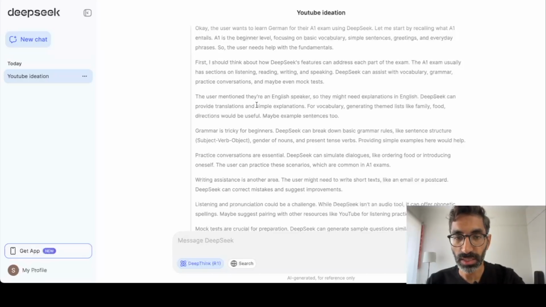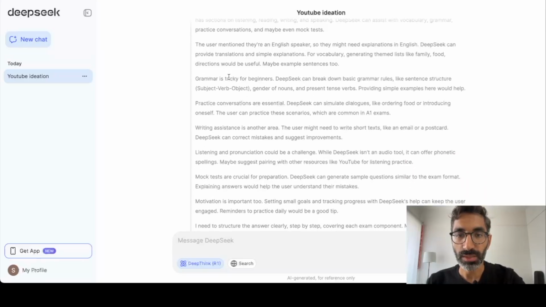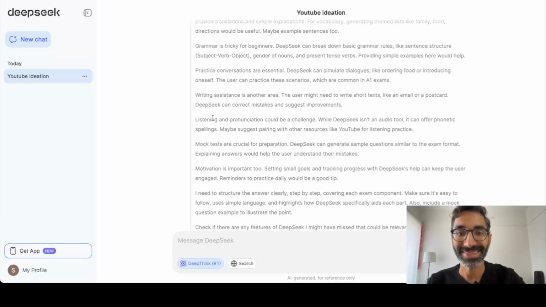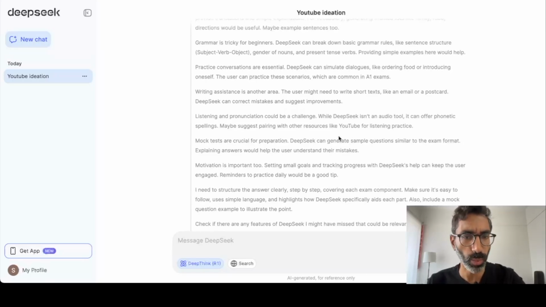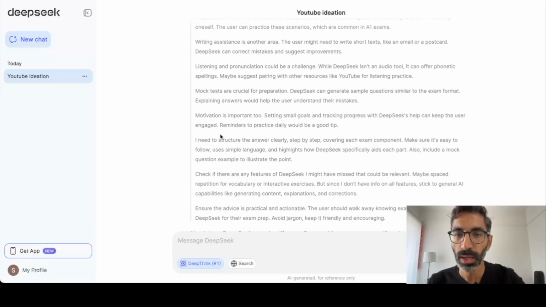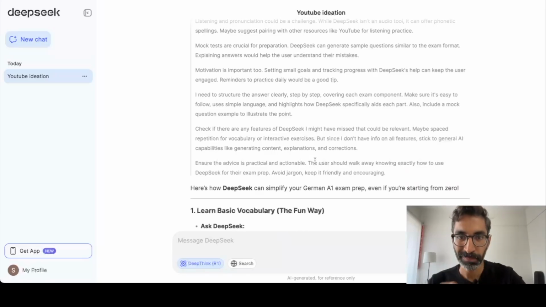They need explanations in English. Now grammar is tricky for beginners, so DeepSeek can break down basic grammar rules. Practicing conversations is essential. Writing is another area. Now again, look at this. Listening and pronunciation could be a challenge. While DeepSeek isn't an audio tool, it can offer phonetic spellings. Maybe suggest pairing with other resources like YouTube for listening practice. Again, pretty good the way it's thinking through the whole thing. Mock tests, all of this, motivation, structure.